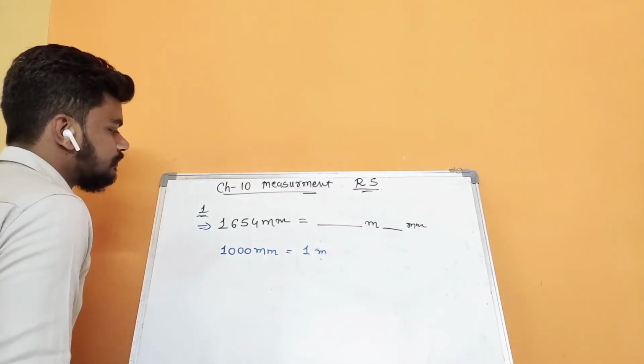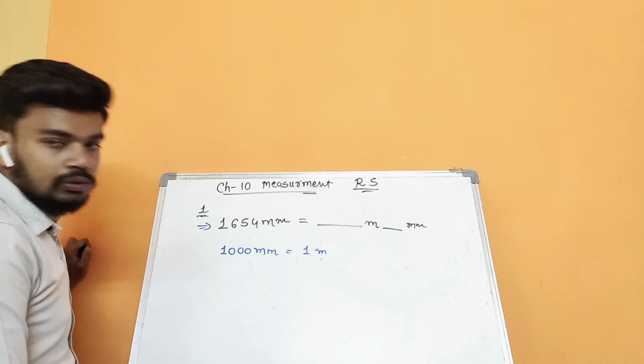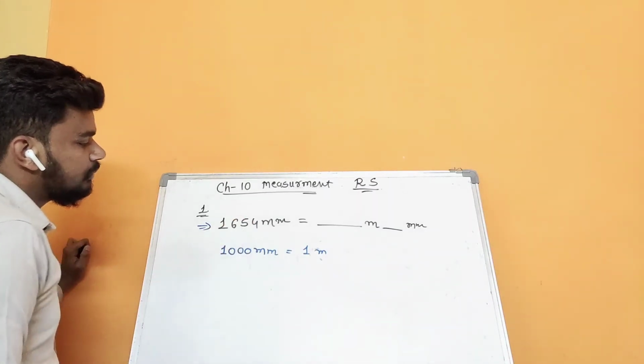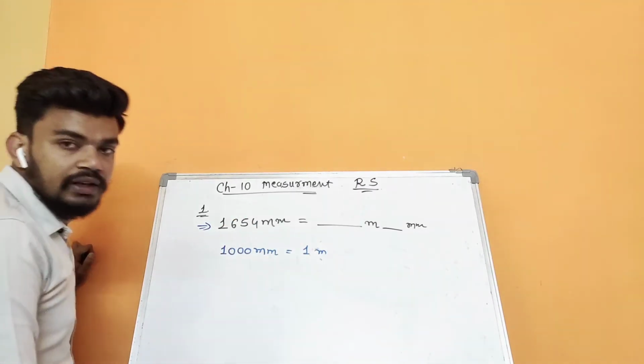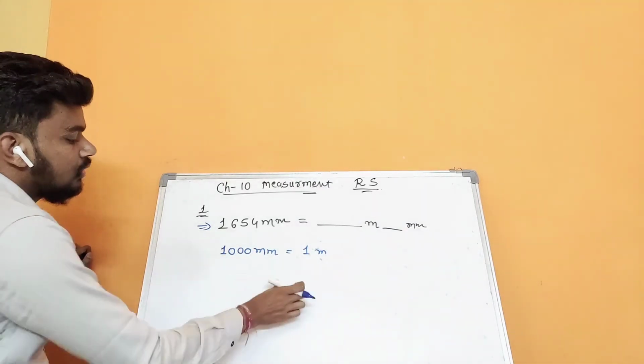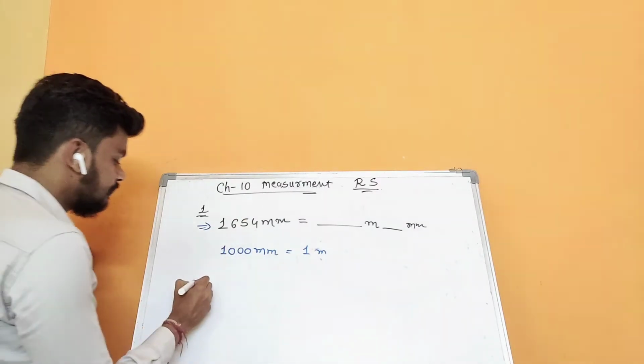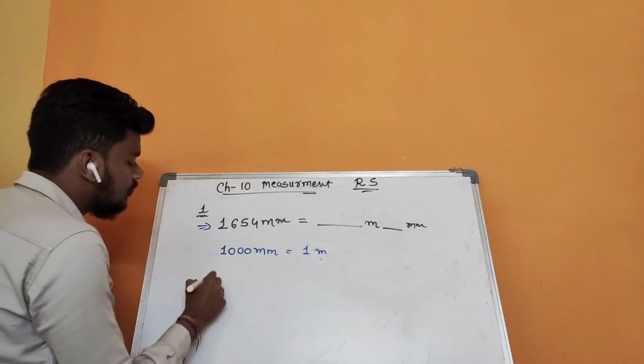Okay. So we can do this question with the division method also. We can divide this simply by 1000 and find the answer. Or we can do it with the first method that we have done, expanding this number in this form. So I am doing that with the first one.